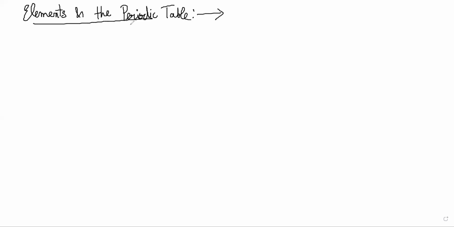So now, if you think about the periodic table, what is the periodic table? What do you know about it? Tell me. You have read about this periodic table in 10th grade and all, no? Basic stuff. Yes, sir. So what is this periodic table? Sir, it organizes elements on the basis of their atomic number.